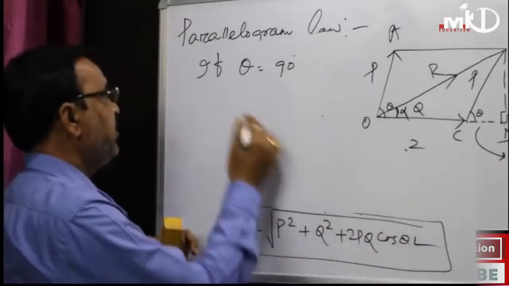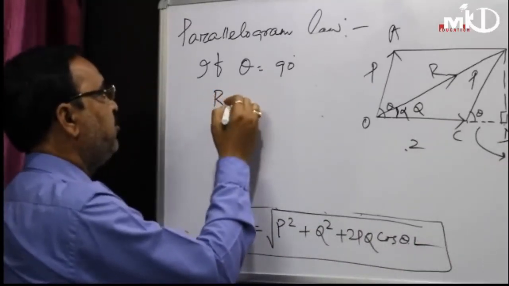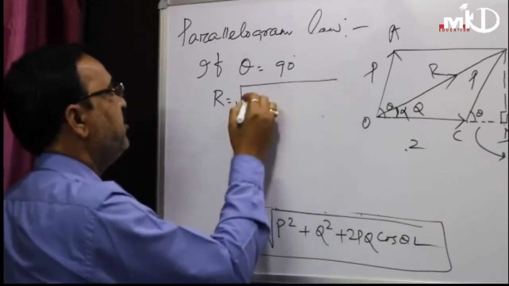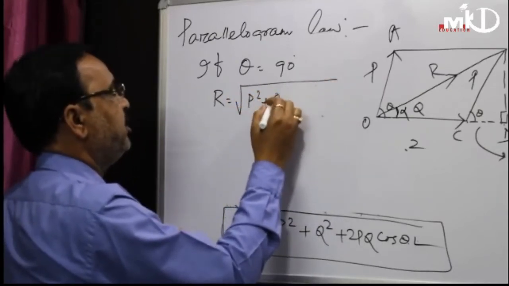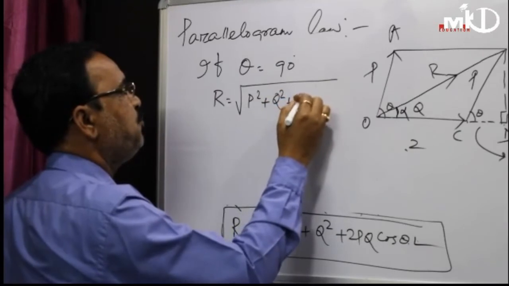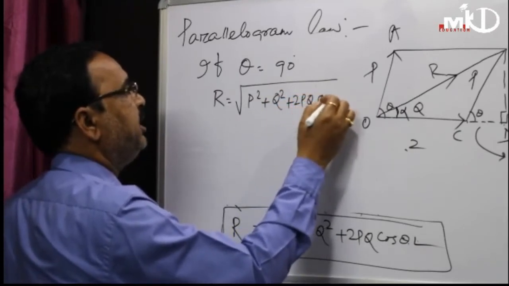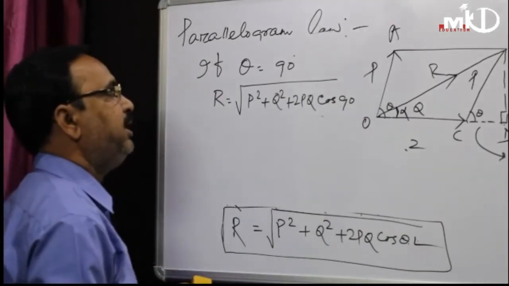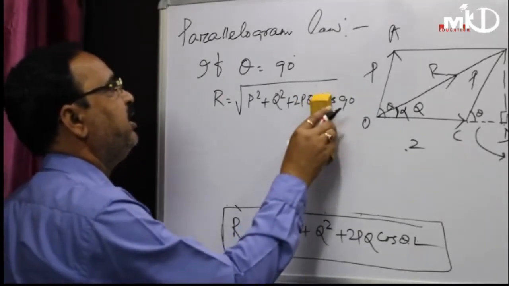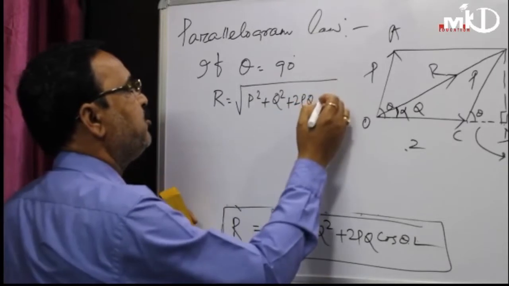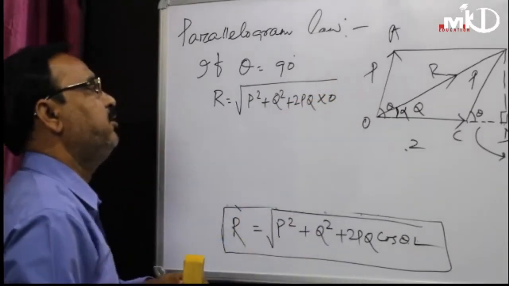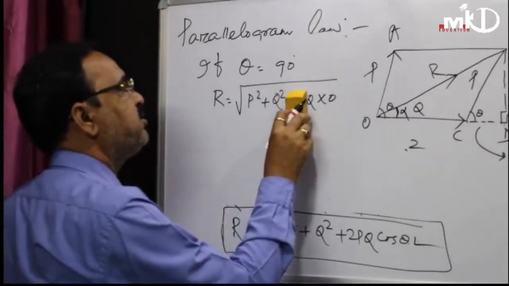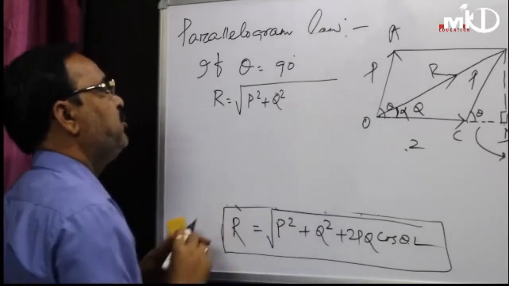So resultant R equals the square root of P square plus Q square plus 2PQ cos theta. With theta equal to 90, cos 90 is 0. So 0 into 2PQ is 0, so this term is obsolete.